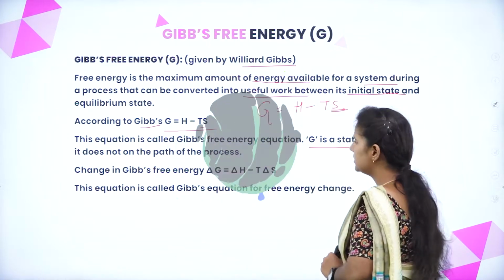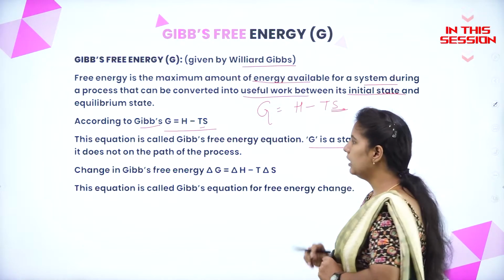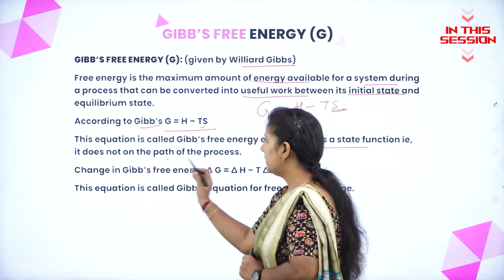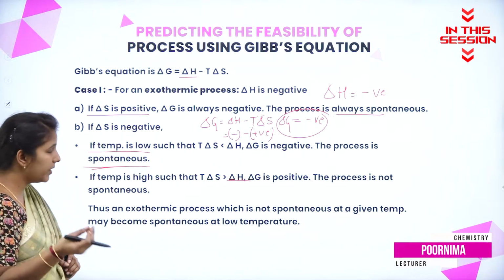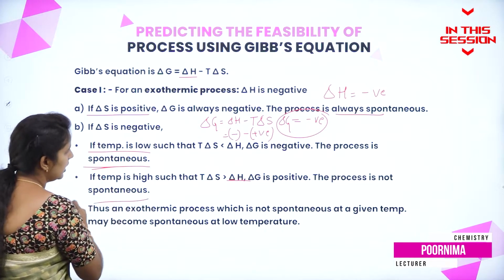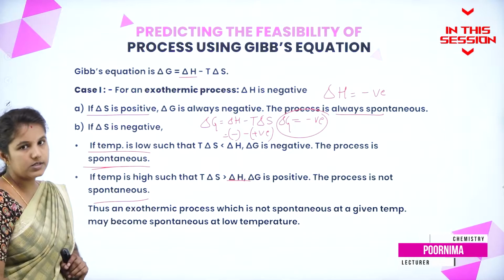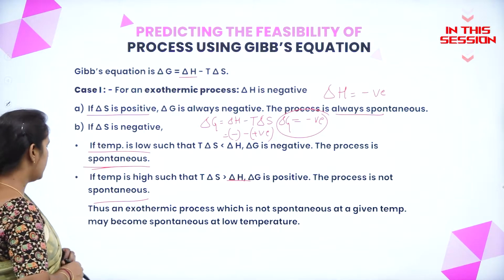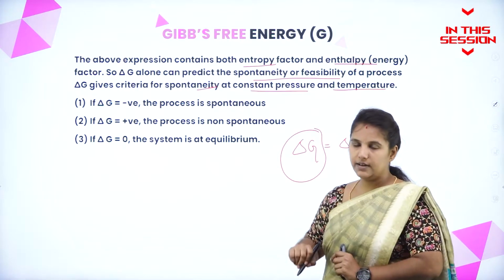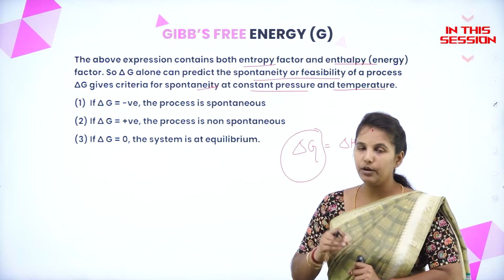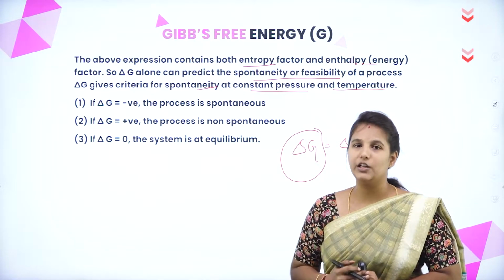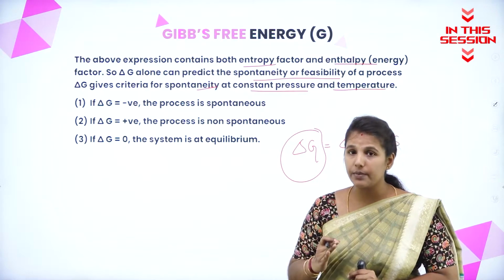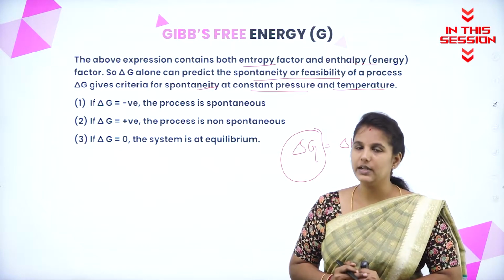G stands for the state function, or the Gibbs function. It does not depend upon the path of the processes. Change in the enthalpy. Then delta G values also become positive, and it is a non-spontaneous process. Change in the Gibbs free energy is able to predict the feasibility of the process or the spontaneity of the process at constant pressure as well as at constant temperature.